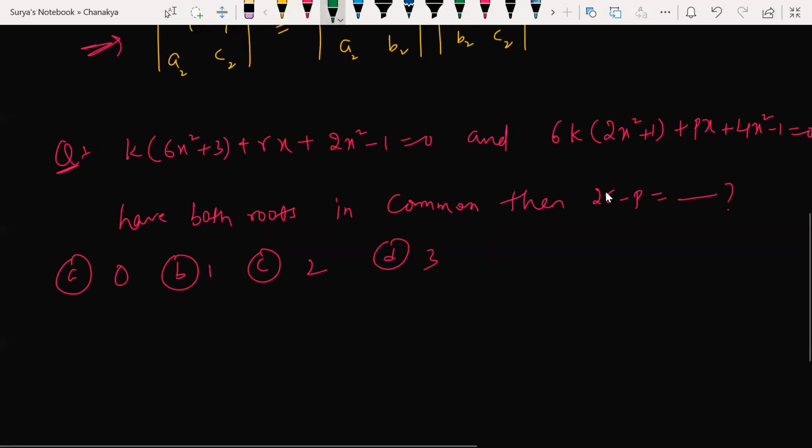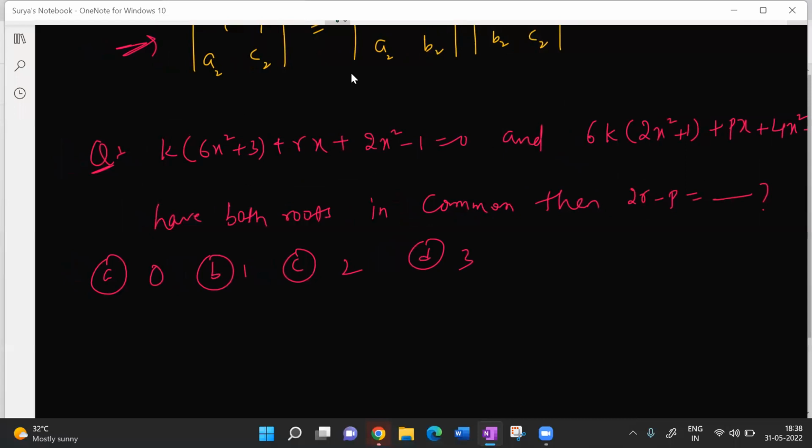Look at this here. This is one quadratic equation. This is another one, and you have to check the condition. What is the condition given? Have both roots in common, then 2r minus p is equal to dash. Quick.